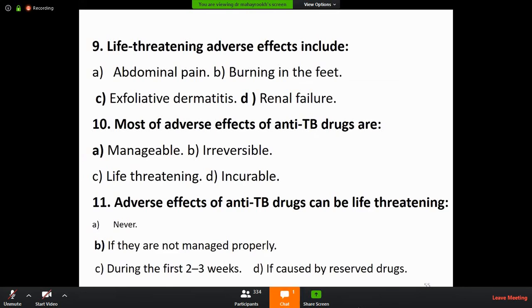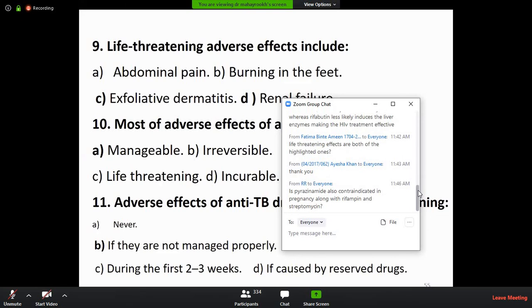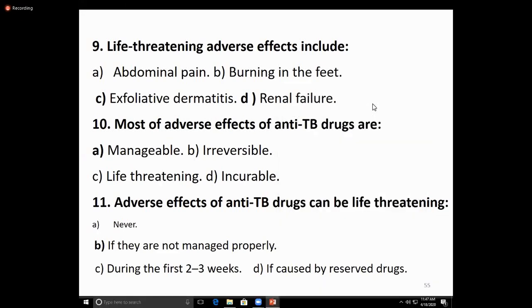Ethambutol, again a first line antituberculous drug. It inhibits the enzyme arabinosyl transferase that is involved in mycobacterium cell wall synthesis. It is bacteriostatic. It is used in combination with other drugs. There is no cross resistance among the antituberculous drugs. It means if one drug produces tolerance, it doesn't mean other drugs will produce tolerance,